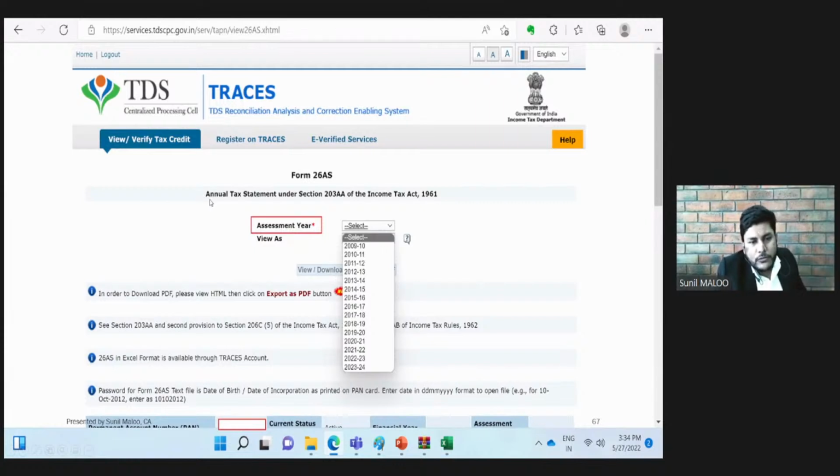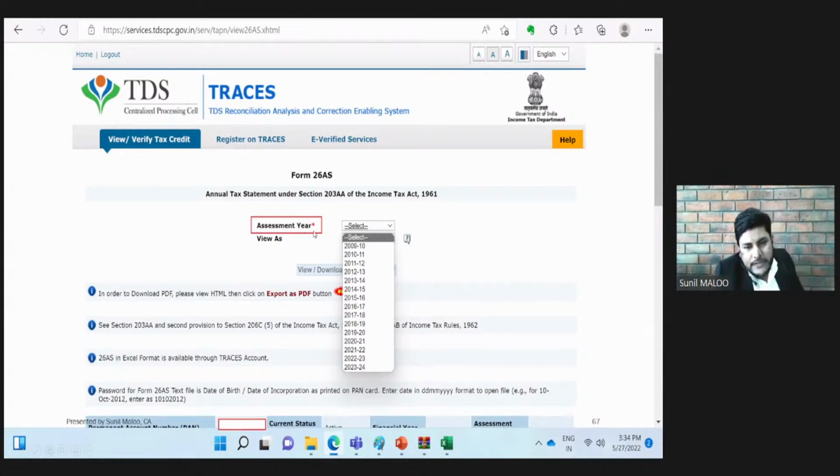Here it is mentioned to be annual tax statement under section 203AA of the Income Tax Act. So 26AS has its roots in section 203AA. Every one of you is requested to go through the provisions of 203AA of the Act for a better understanding of any particular form.